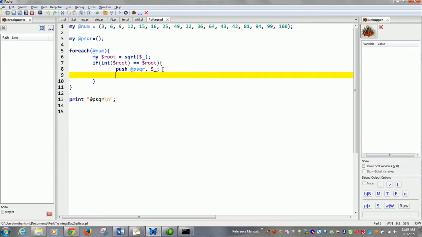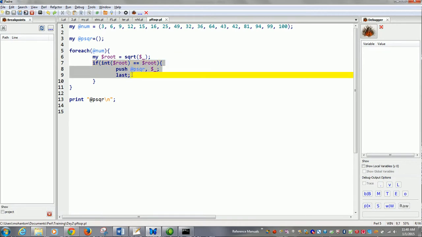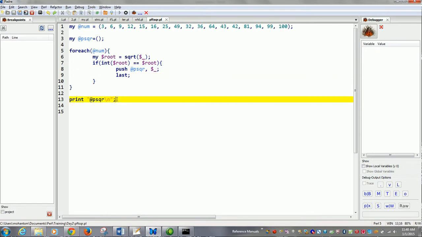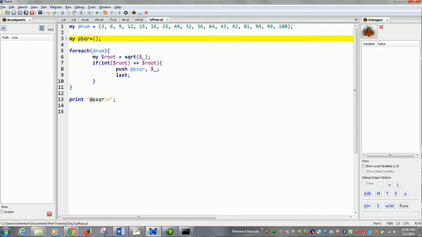We need to put a last here. The moment I give last here, there will be no further iteration. The moment it gets a perfect square, the if block is done, it comes out of the entire loop and prints whatever was pushed into the array. In fact, we don't need an array because we only need one number. We can have a scalar here.